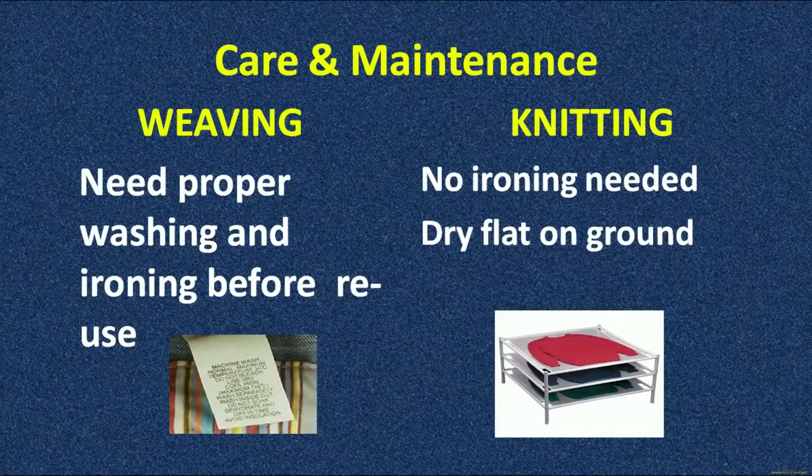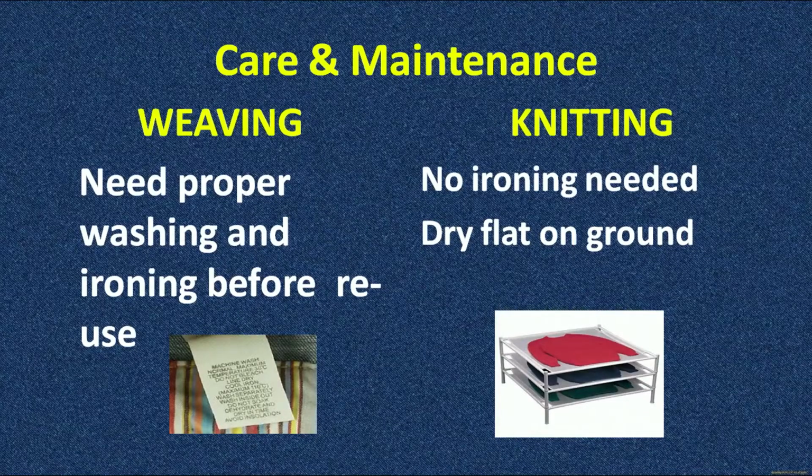Going further, let us discuss the care and maintenance of the articles made by weaving and knitting. For weaving, we need to follow proper washing and ironing before reuse. Once you have used a woven fabric, you need to wash it and iron it before you can use it again.